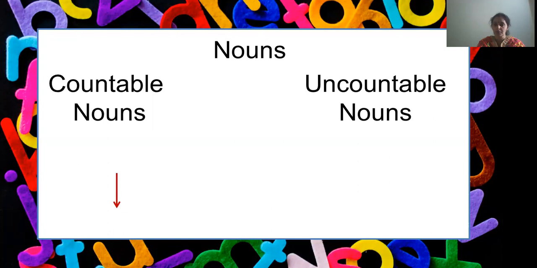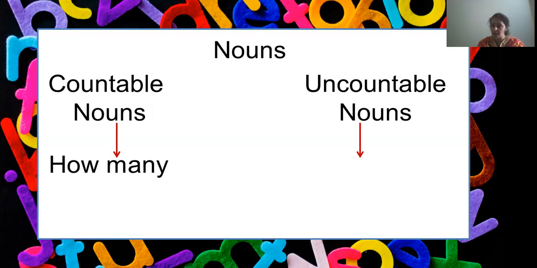Now, for countable nouns, when we ask a question, we use the word many. How many pencils do you have? How many books are there on the table? How many chairs are there in the classroom?